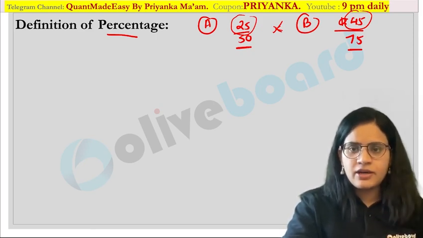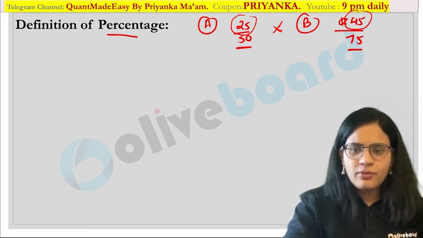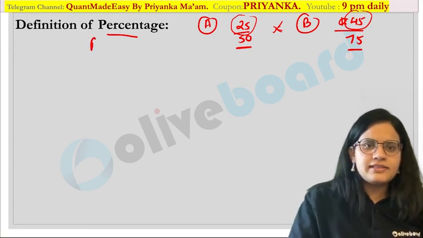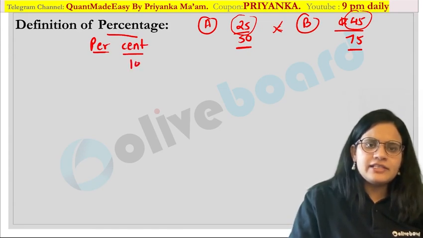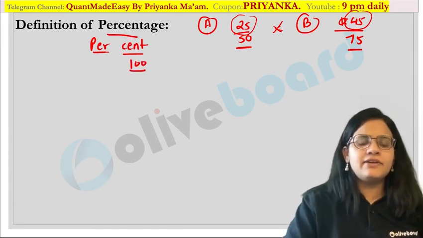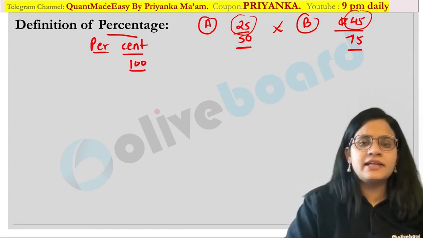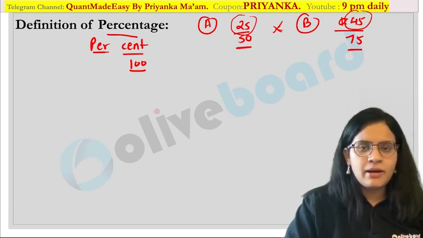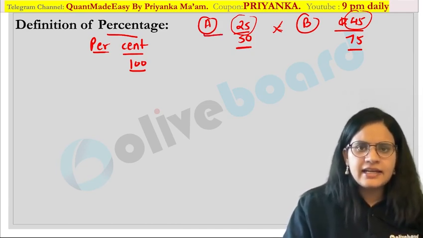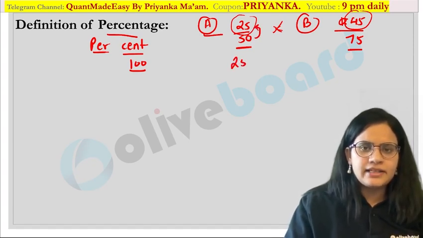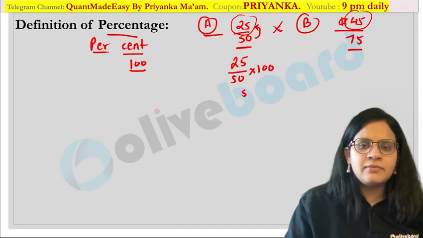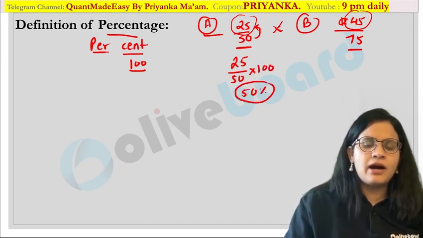Now what is the meaning of percentage here? When we talk about the percentage, it is per cent. Per means with respect to, cent means 100. With respect to 100, you are calculating every value, and that is nothing but your percentage value. Are you getting my point? Now when I say A is getting 25 marks out of 50, how will I calculate the percentage? 25 divided by 50 multiplied by 100, which means he scored 50% marks.